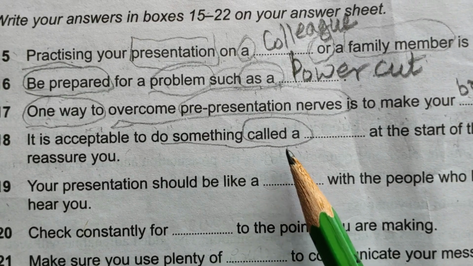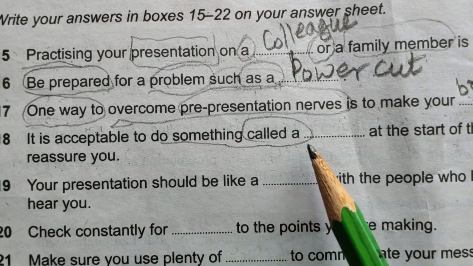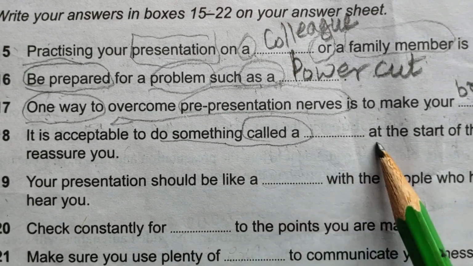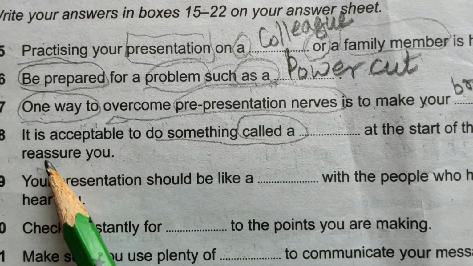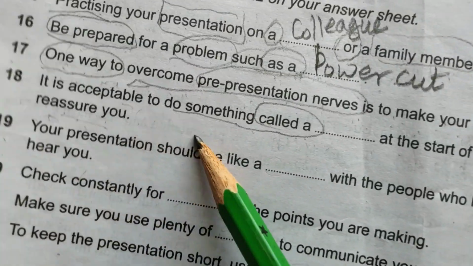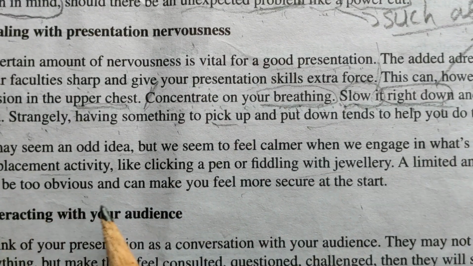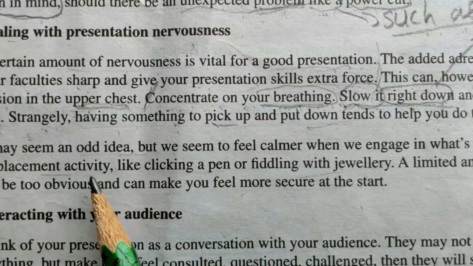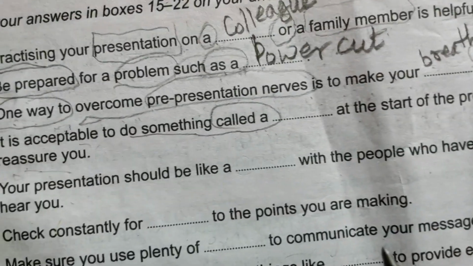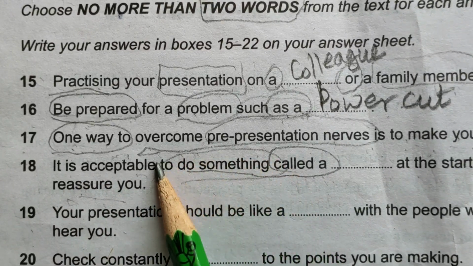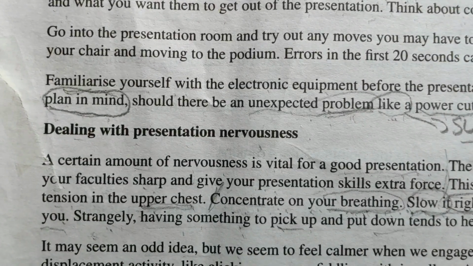Something must be given a definition about a word or an activity at the start of the presentation to reassure you. It is acceptable to do something. Okay, let's move on to the paragraph. Till here, let's find any activity. Here. Okay, it is acceptable to do something. For the to do something they have used the word activity.